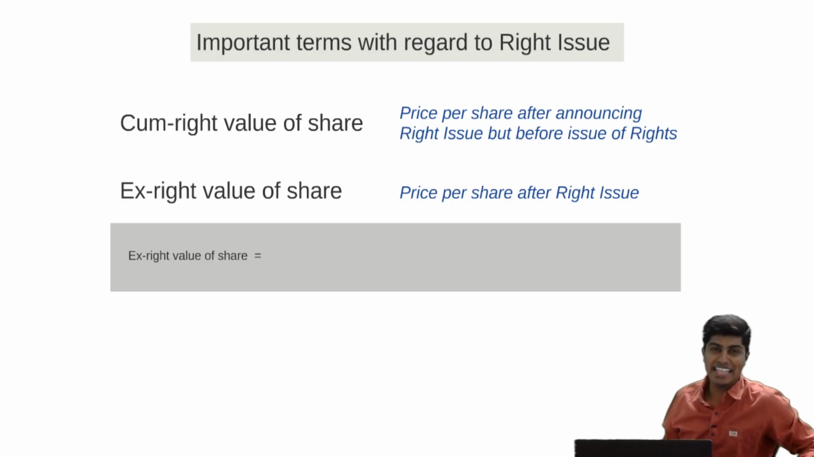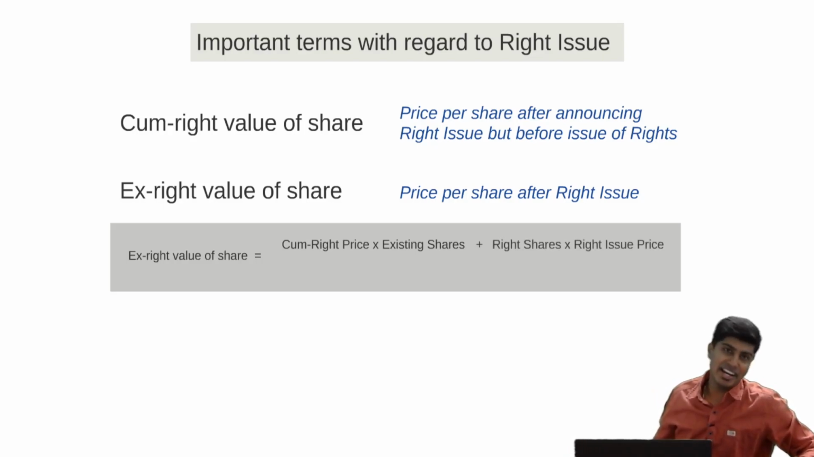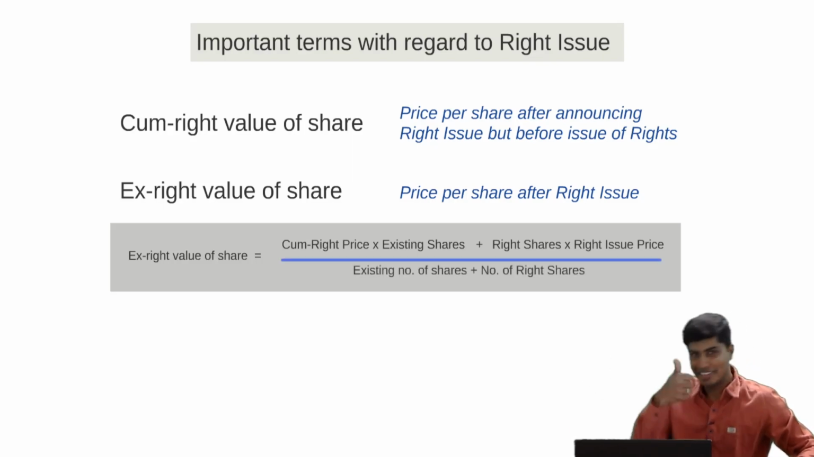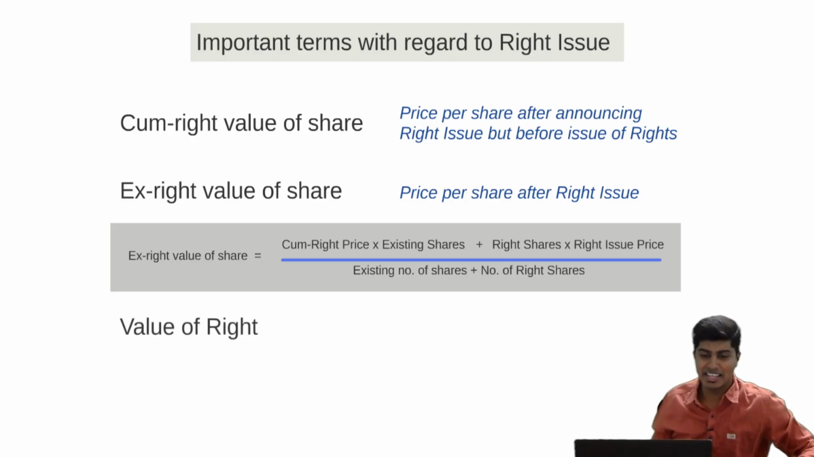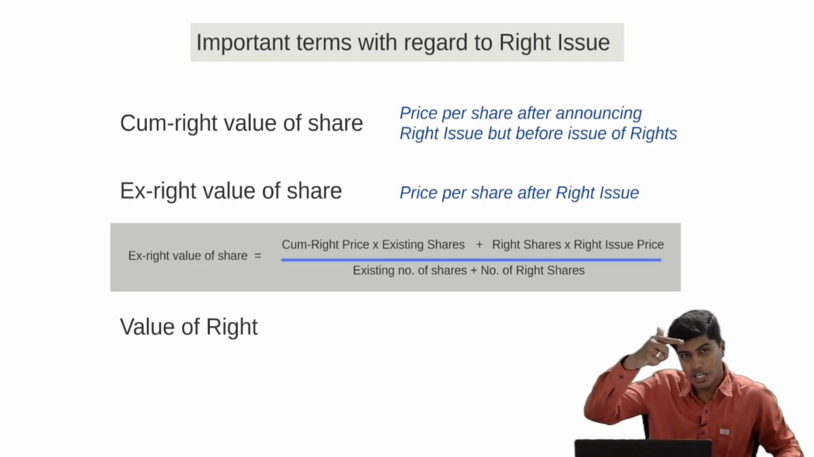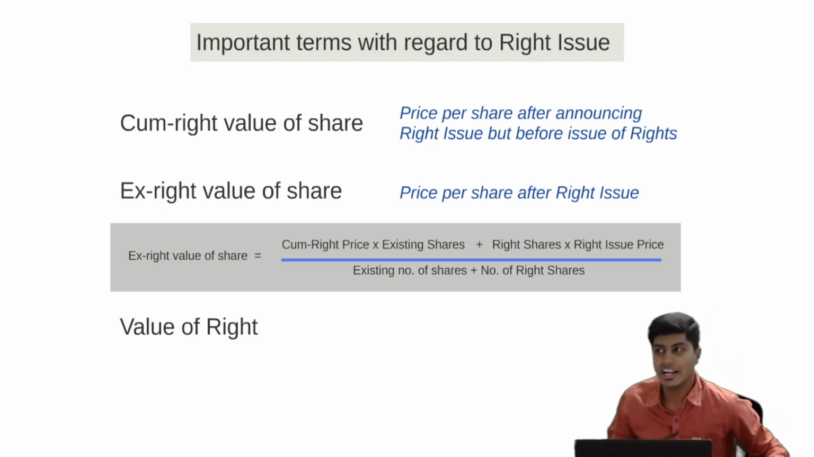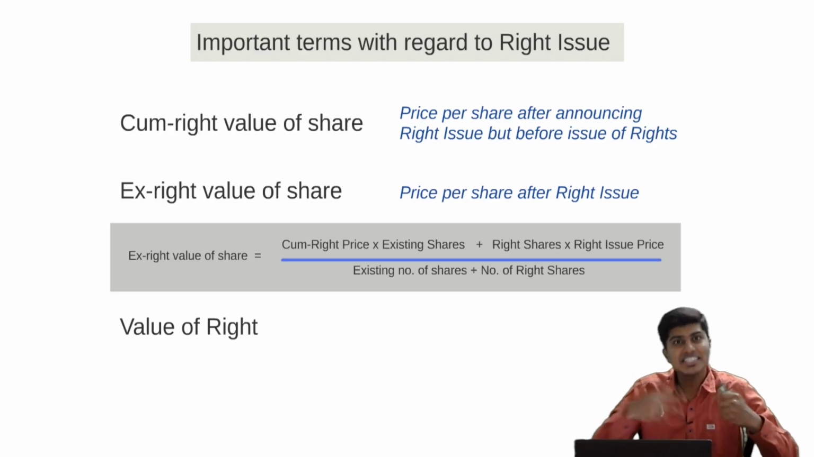So that's how we find the ex-right value, or we also call it the theoretical ex-right value, which is cum-right value per share multiplied by existing shares plus right issue price into right shares, divided by existing shares plus right shares. I hope you all got this. Then we'll take the point called value of right. Value of right is the difference between the ex-right value and the cum-right value. Cum-right value is before the right issue, ex-right value is after the right issue. So the difference is the value of the right.